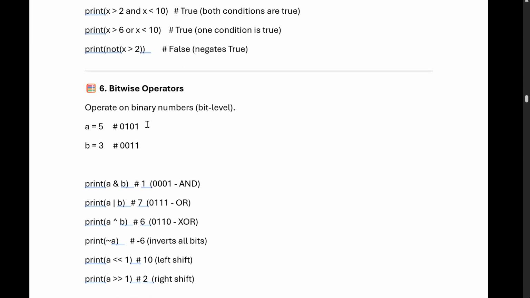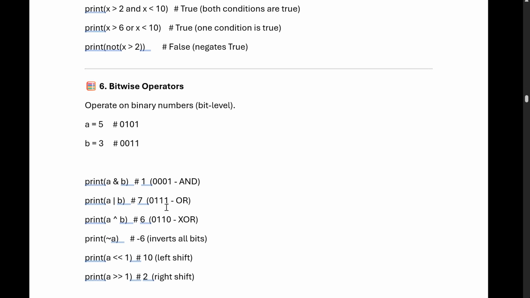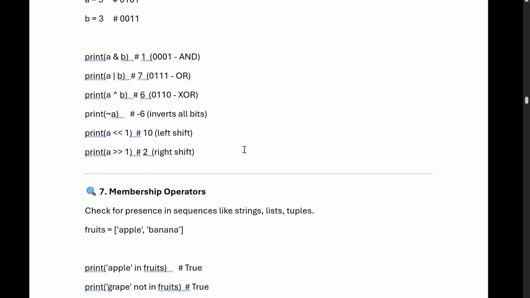Okay, what is a bitwise operator? Bitwise is nothing but binary, operating on binary numbers. So what is the binary of 5? What is the binary of 3? If we do bitwise, if both are 1, 1 and 1, it is 1. If any one is 0, it is 0. This is called the AND operation. OR operation means if any one is 1, like 1 and 1 is 1, 1 and 0 is 1, and 0 and 0 is 0. So if any one is 1, it gives 1, so it is an OR operator. I have given a simple example, you can understand with the example what is left shift and right shift. So this is called bitwise.